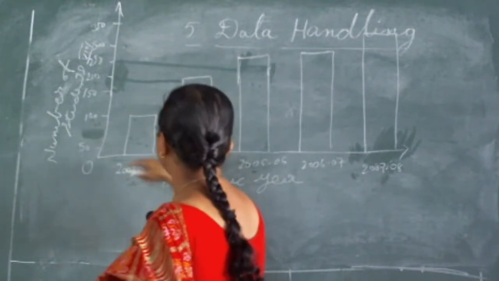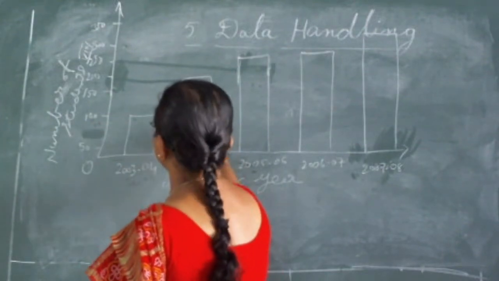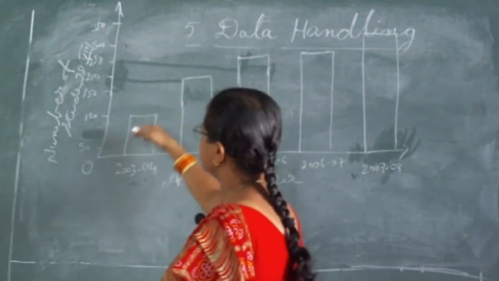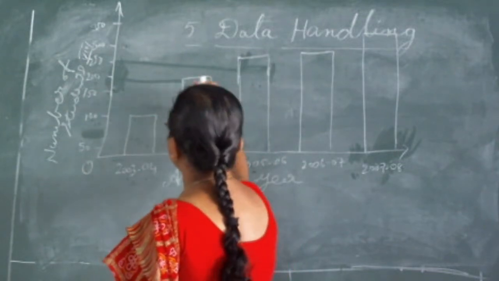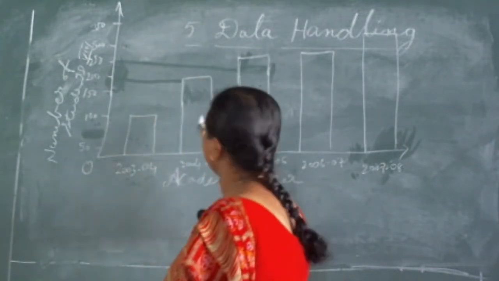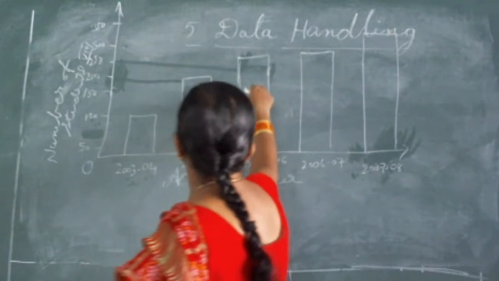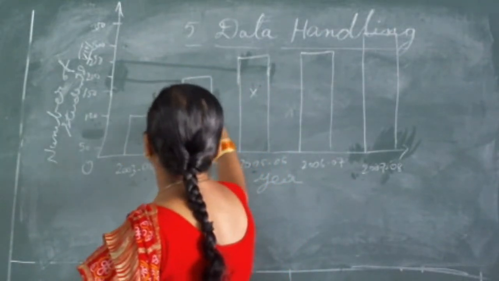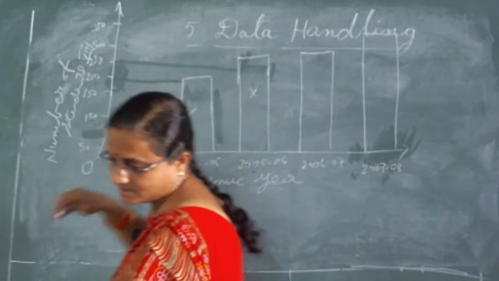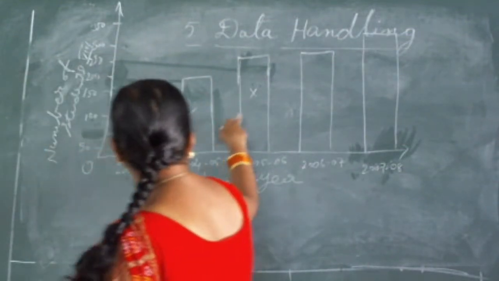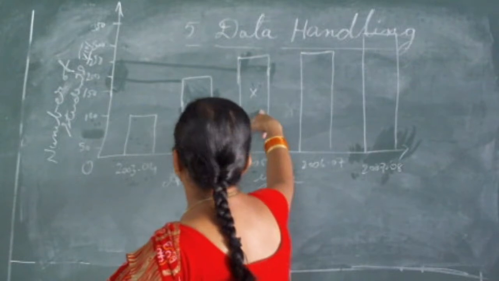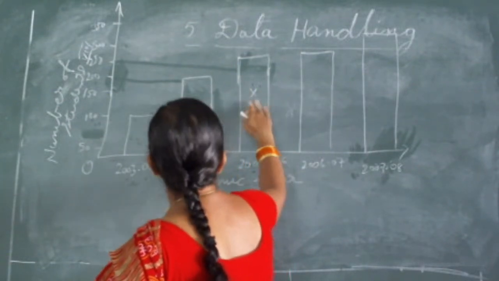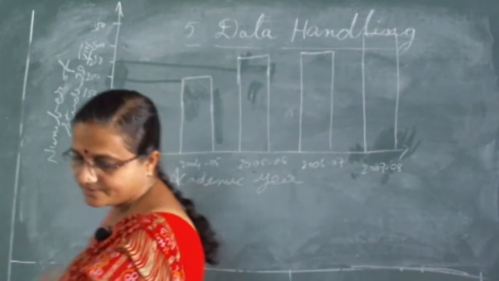In 2003-2004 we have 100 students. In 2004-2005 we have 200 students. It means they were double than 2003-2004. So 2005-2006 is wrong, and 2004-2005, the students are double, this is right. Understand? If they had asked that 2005-2006 double the students, then that is wrong. Understand?